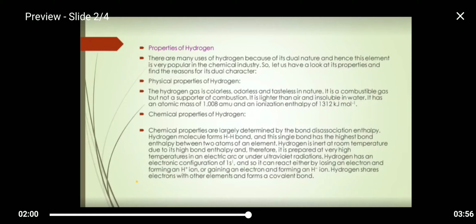And some of the chemical properties of hydrogen are determined by the bond dissociation enthalpy. The hydrogen molecule forms an H-H bond, and this single bond has the highest bond enthalpy between two atoms of an element. Hydrogen is inert at room temperature due to its high bond enthalpy, because it dissociates only at very high temperatures in an electric arc and under other ultraviolet radiations.